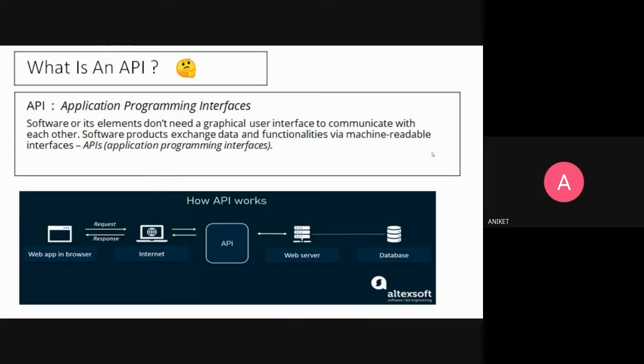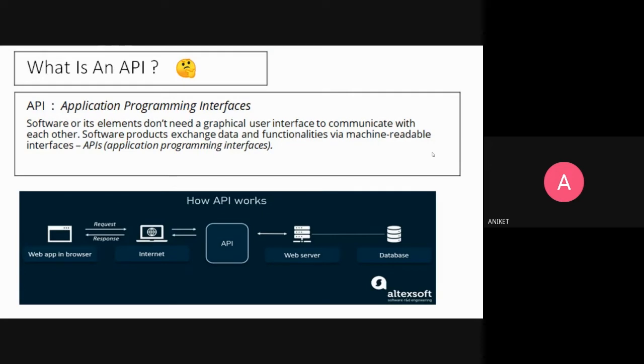So in simple words, every time you use social media apps like Facebook or WhatsApp, or whenever you send an instant message through any messaging app, or even when you check the weather forecast on your phone or any other device, it's all because of the APIs that you are using in the website. So this is just a short meaning of APIs.